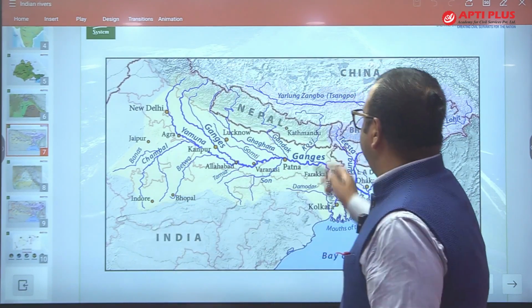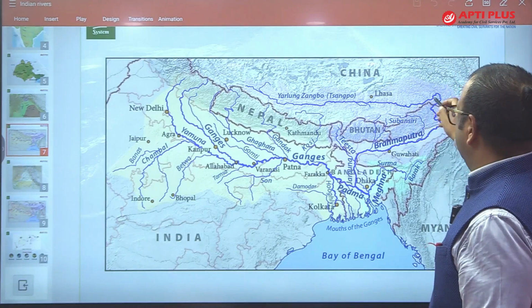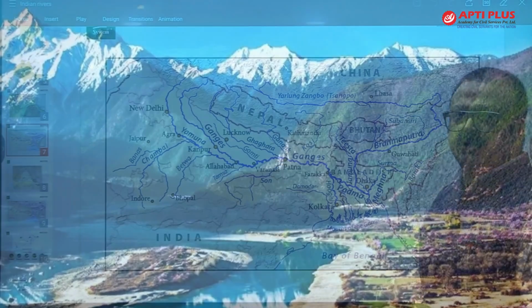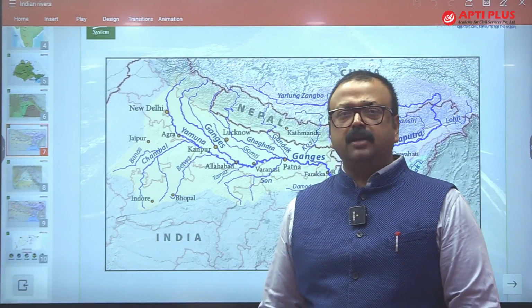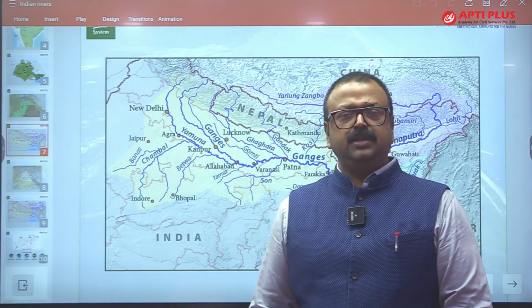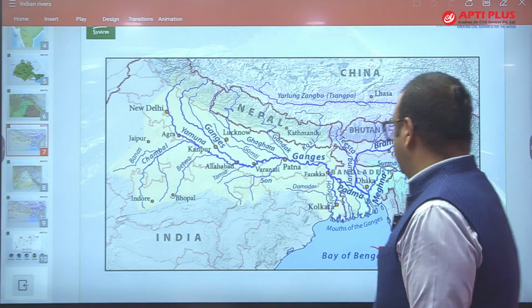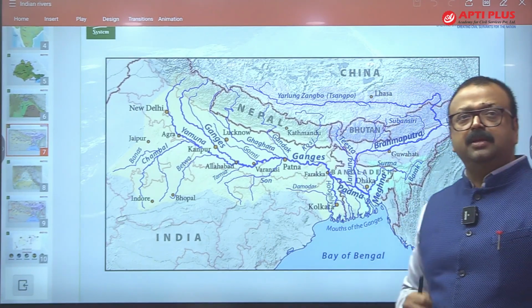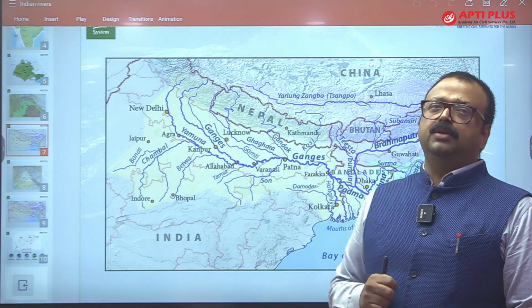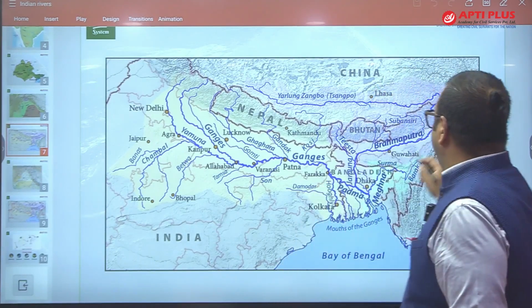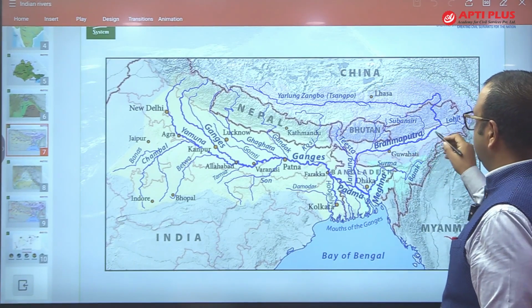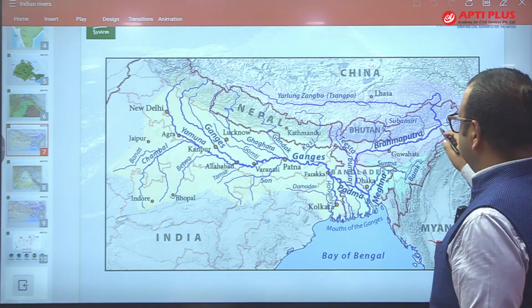This Brahmaputra, draining towards the east, makes a deep gorge near Namcha Barwa and enters Arunachal Pradesh with the name Siang or Dihang. Siang or Dihang, these are the names. And then it meets the water of Lohit and Dibang, and it becomes Brahmaputra. From here it starts draining towards the west, making the Assam valley,